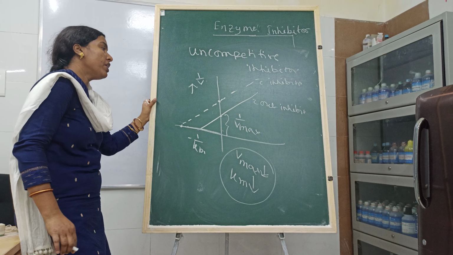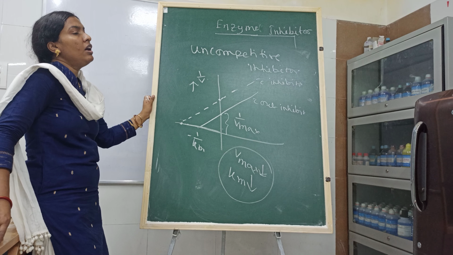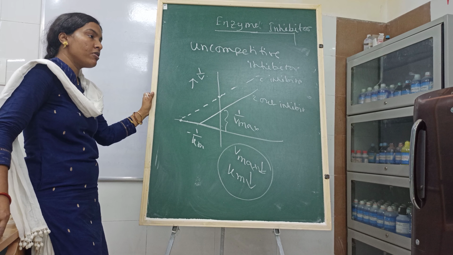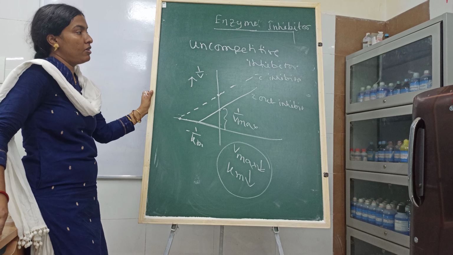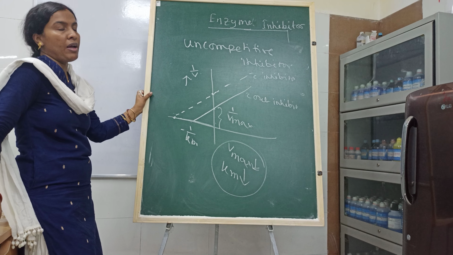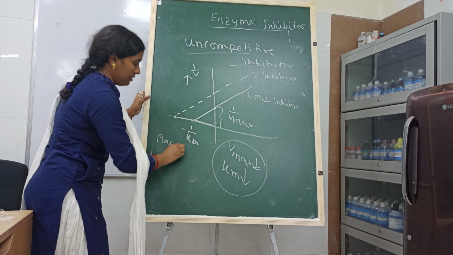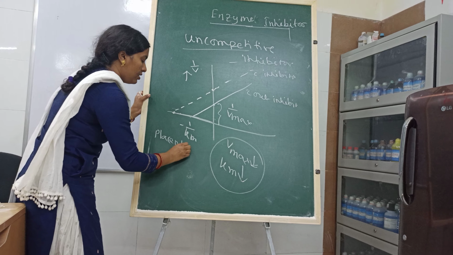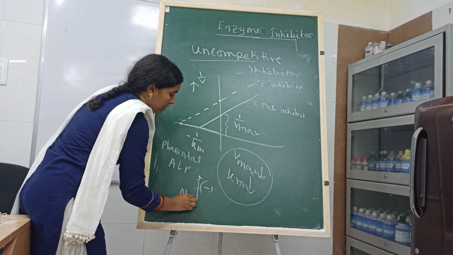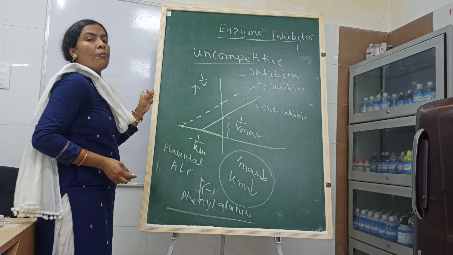So in uncompetitive inhibition, what is the example? The classical example is the enzyme alkaline phosphatase. It has different isoforms. One isoform is placental alkaline phosphatase. Phenylalanine, one amino acid, inhibits the placental alkaline phosphatase. And this is the example of uncompetitive inhibitor. So placental alkaline phosphatase is inhibited by phenylalanine. This is the example of uncompetitive inhibition.